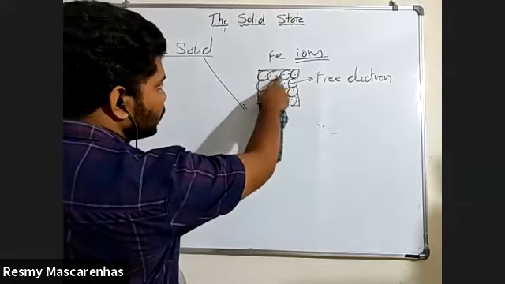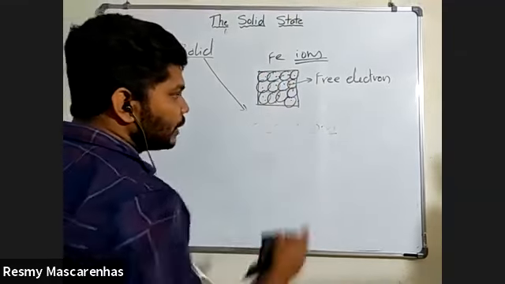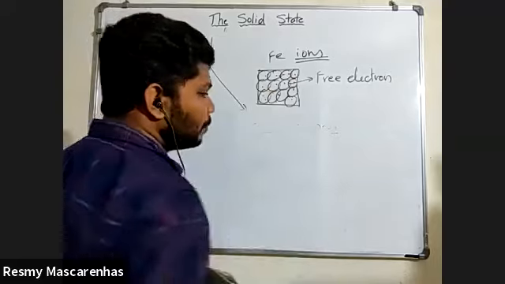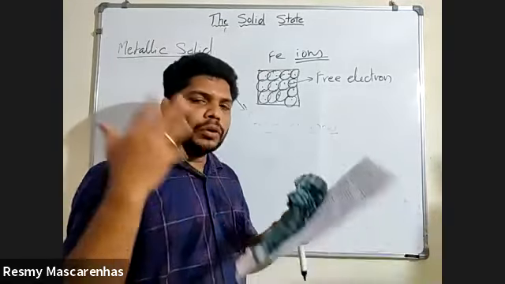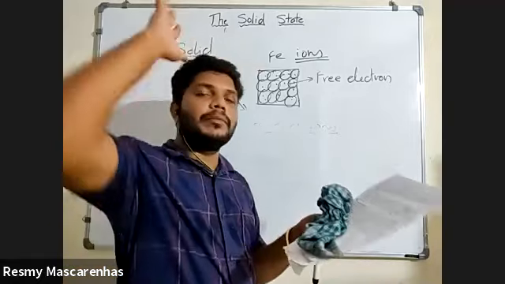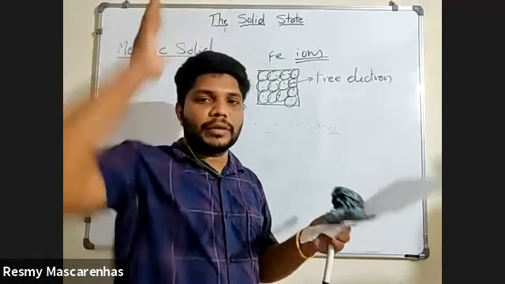Sir, is this one electron only, or one from each and every atom? Each atom will give one electron. So however many atoms are there on this plate, that many electrons will be there. Because of that, as you have asked, I'm telling you. If you don't understand and I'm talking about advanced things, big things, what is the use of that?